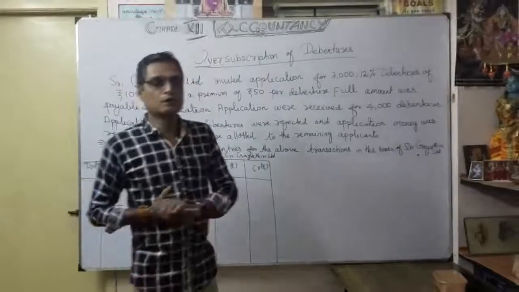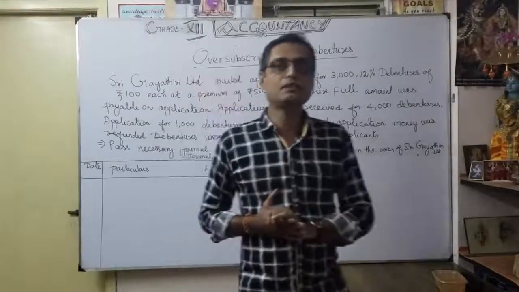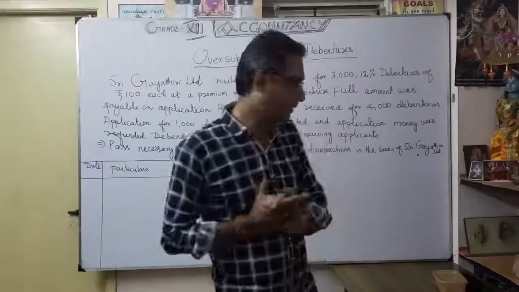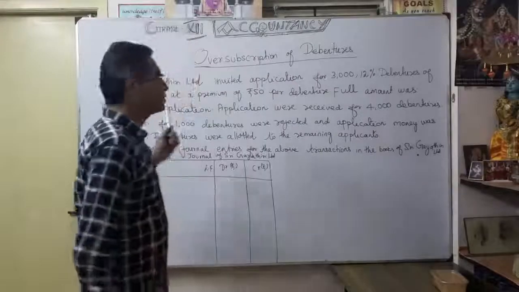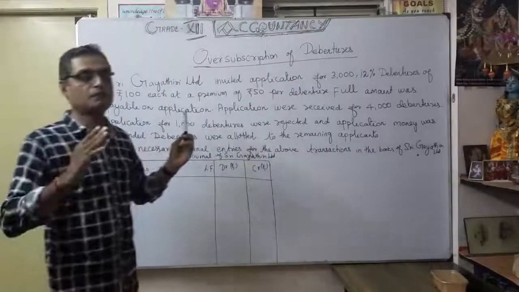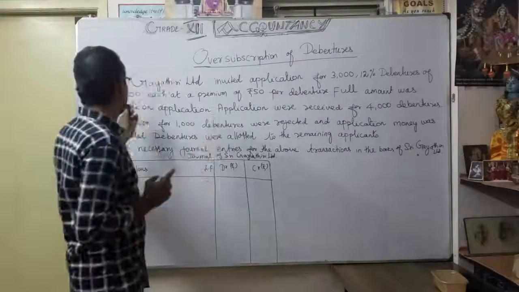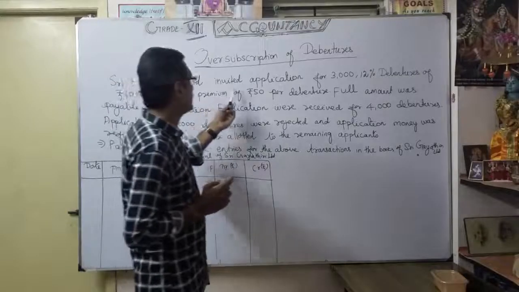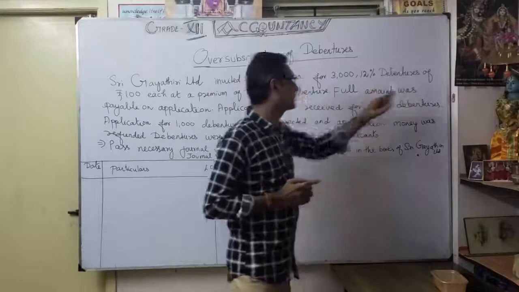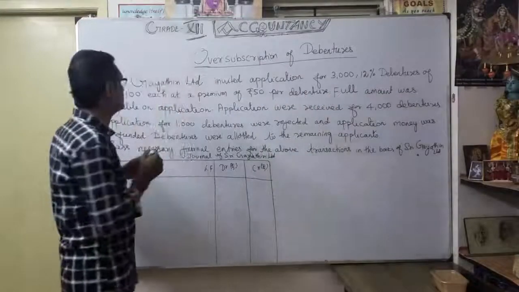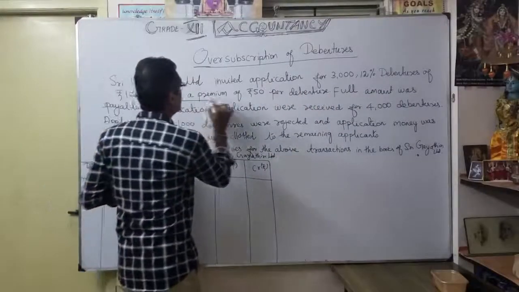So under the oversubscription of debentures, we are going to discuss the first alternative. What is the first alternative? We are going to see according to this exercise. Once you read the question, you want to identify the information. Sri Gayatri Limited invited applications for 3,000 12% debentures of 100 each at a premium of 50.